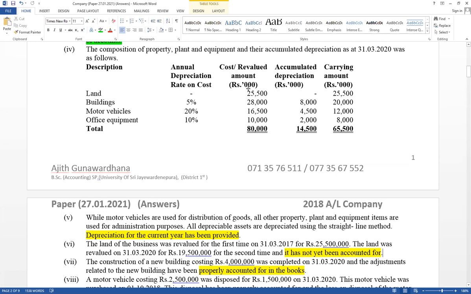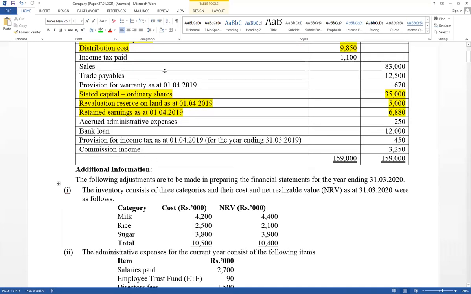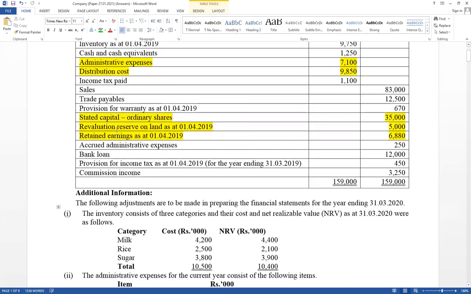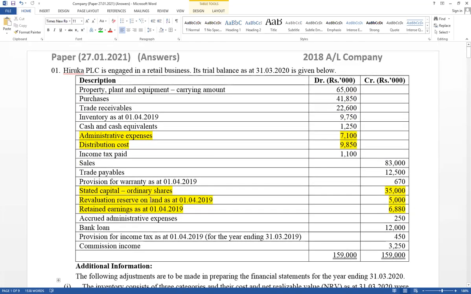is the first time revaluation amount. This is not the cost value. Therefore, now you have to compare the first time revaluation amount and the second time revaluation amount, not the cost value. In the trial balance, the revaluation reserves account balance is also available. It has given revaluation reserves on land, 5,000. That was the first time revaluation surplus.